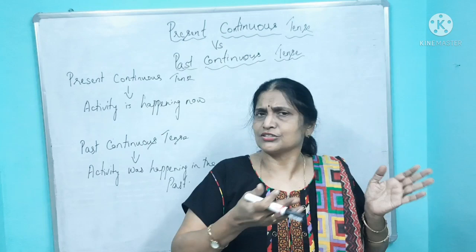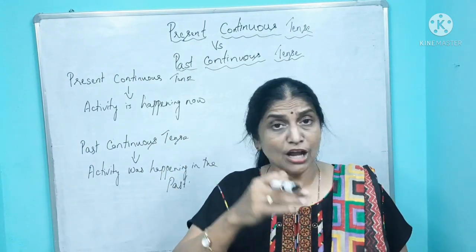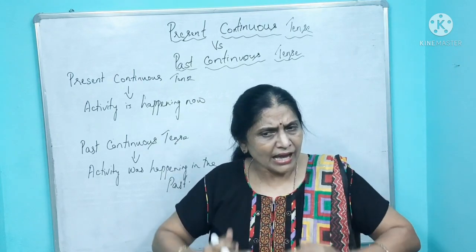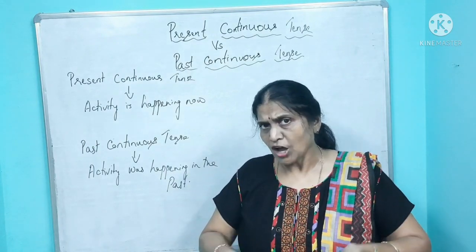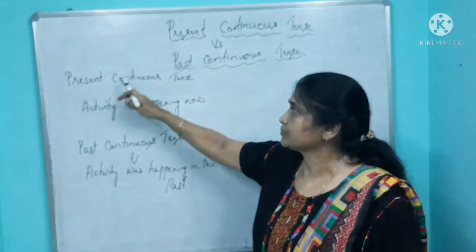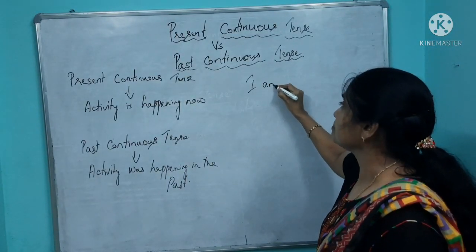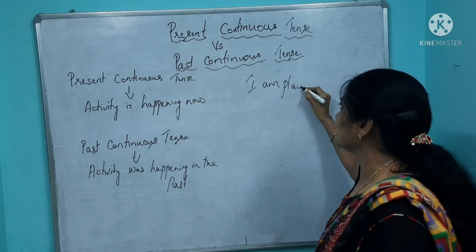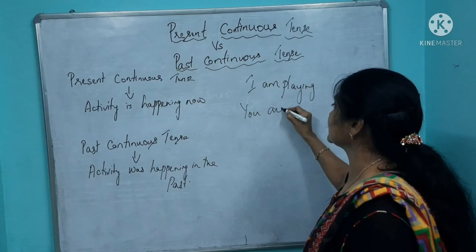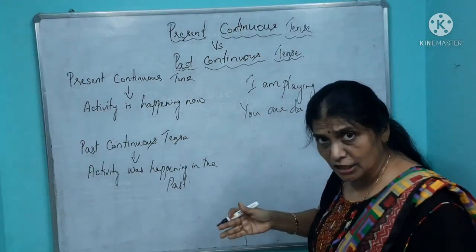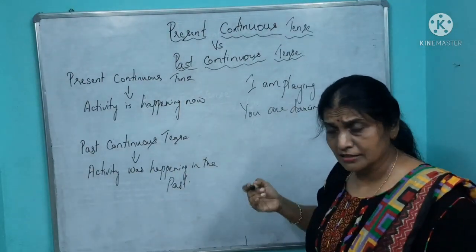Okay? What is your mother doing? She is cooking. Maybe now she is cooking. So when the activity is happening at the time of speaking or now, then you use present continuous tense. For example, I am playing. Then, you are dancing. That means you are doing it now. This activity is happening now. You are dancing now. Because you got a good news and you are dancing.